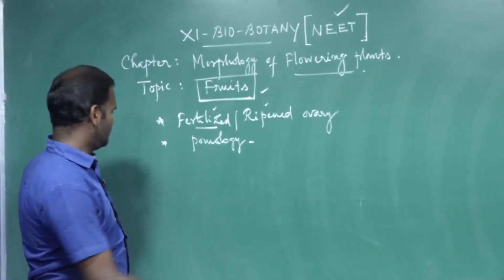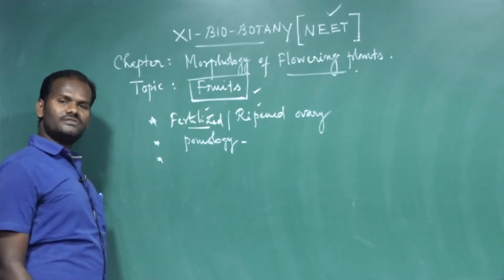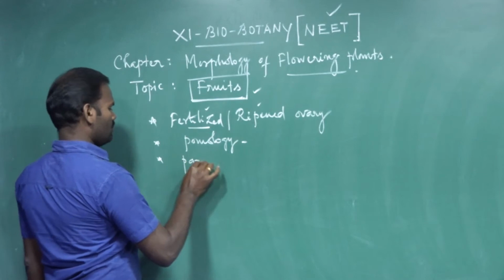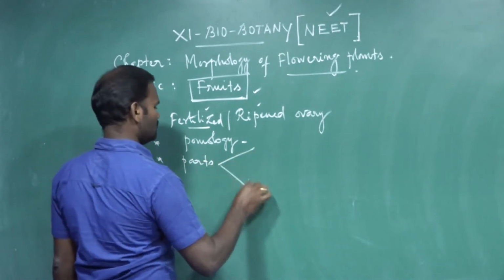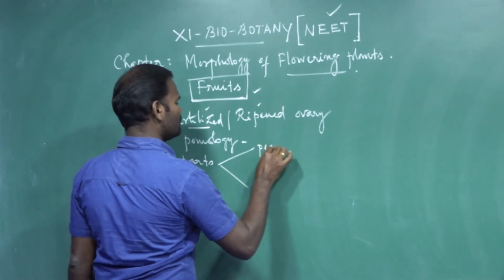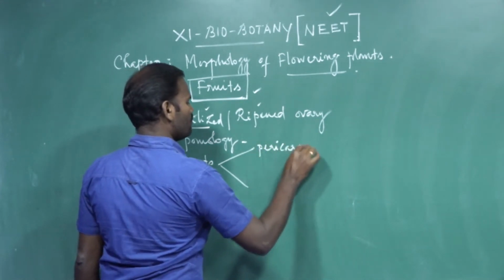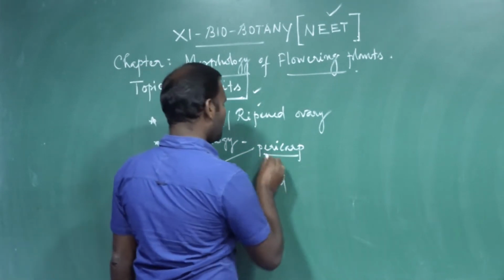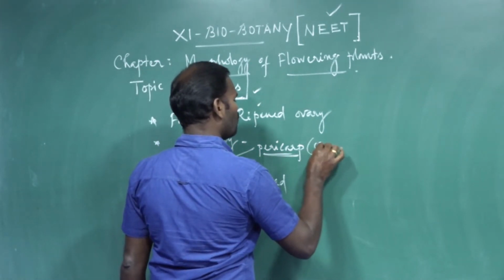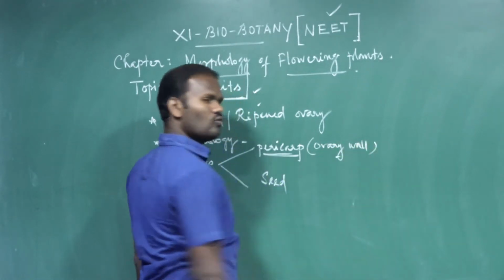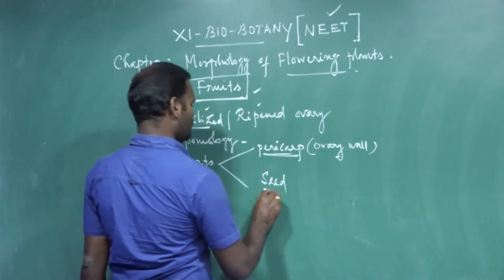Now, a fruit includes two main parts. One is the fruit wall, that is called pericarp. Another one is the seed. The pericarp is nothing but the ovary wall, or the fruit wall.